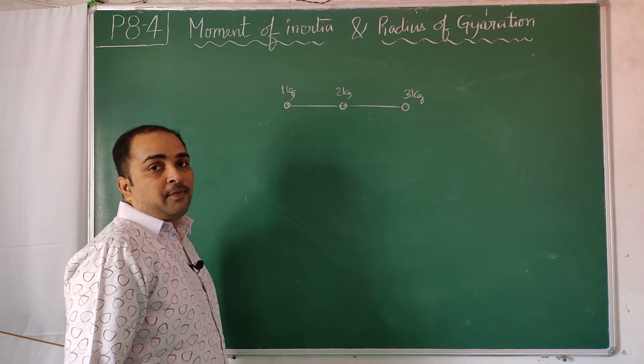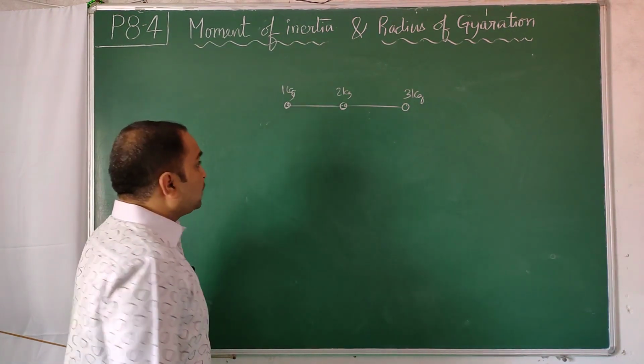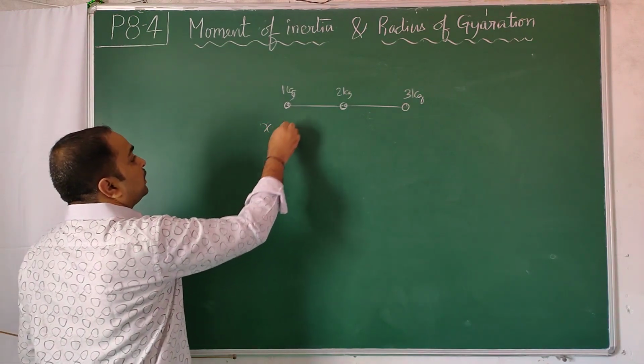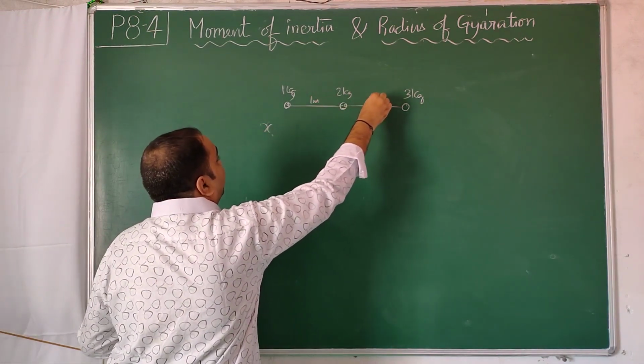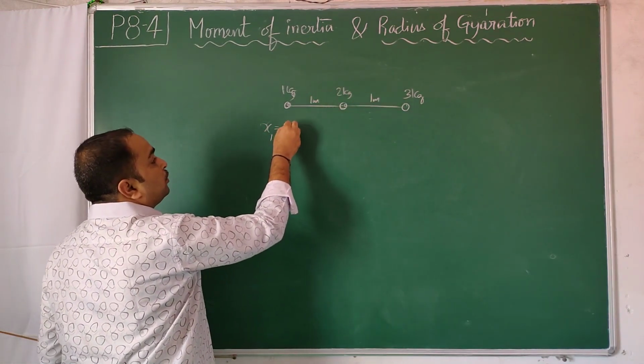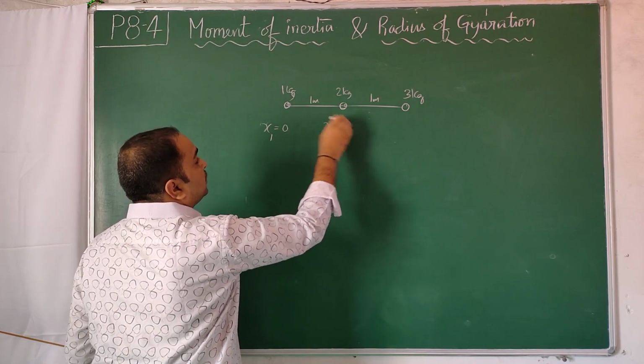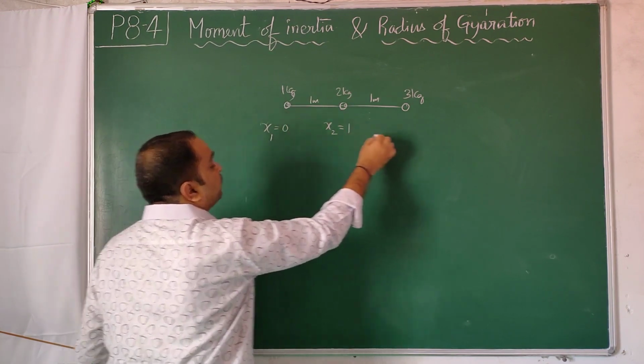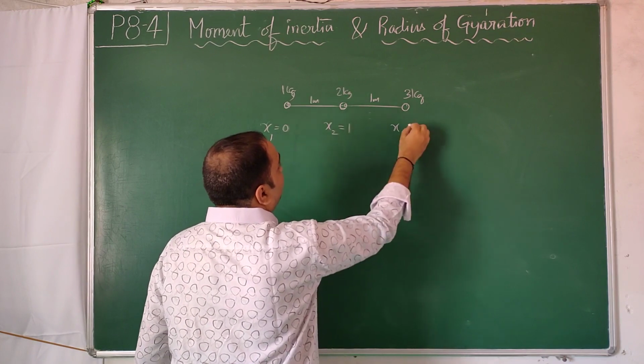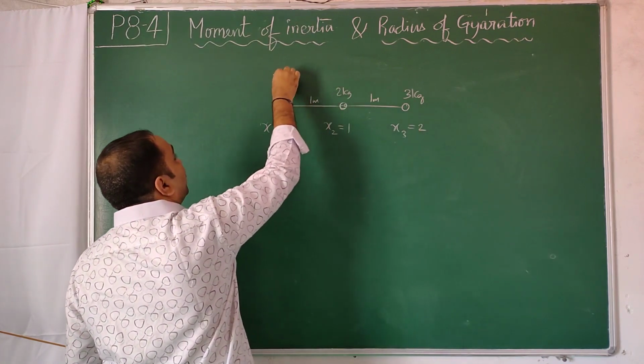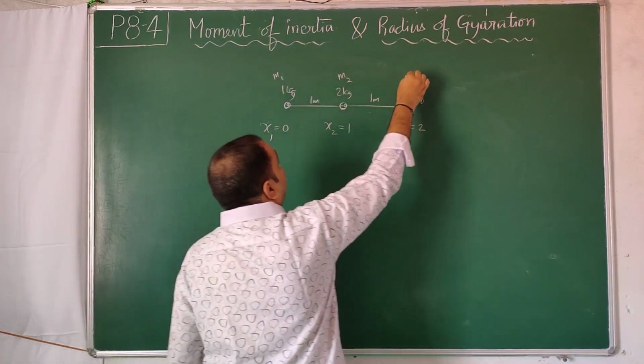We will find the moment of inertia about an axis through its CM. First we will find the CM. This distance is 1 meter, this distance is 1 meter. x1 is equal to 0, x2 is after travelling a length of 1 meter, x3 is after travelling a length of 2 meters. This is m1, this is m2, this is m3.